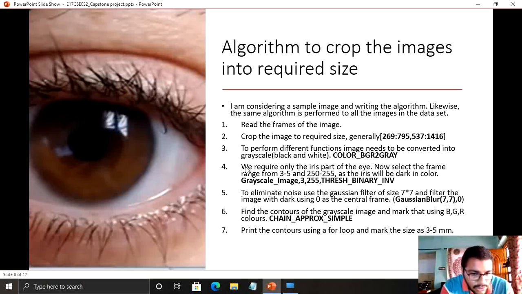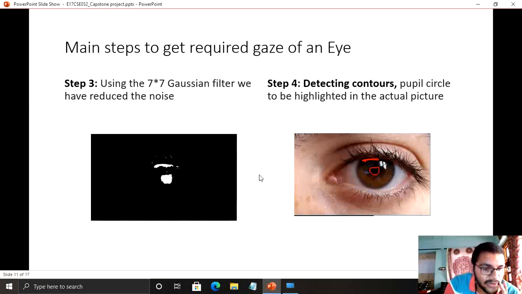If we go through the fourth step, there are two pixel values. I am changing the whole image to only two pixel values. One is 3 and the other is 255. Depending on the image data set, we can change that into two different pixel values, for example from 250 to 255. That depends on the image clarity and all. Generally for most of the images I have considered 3 and 255. 255 is the white and 3 is the dark. Once we perform this, we will have the output shown in the third step. This will be the output.